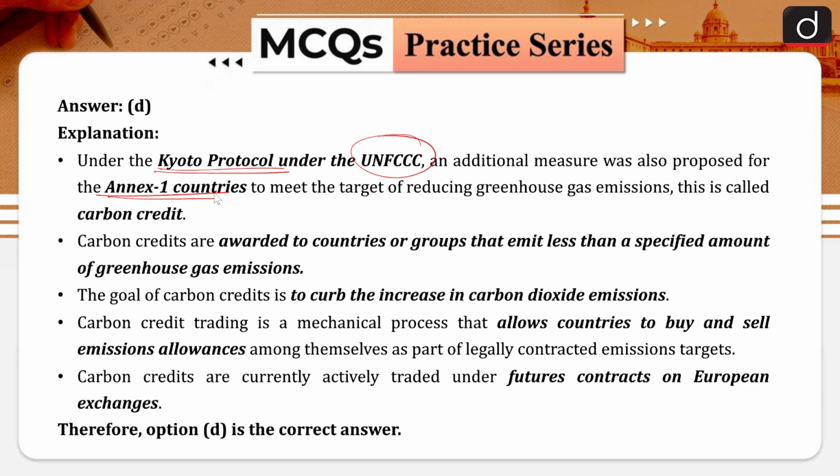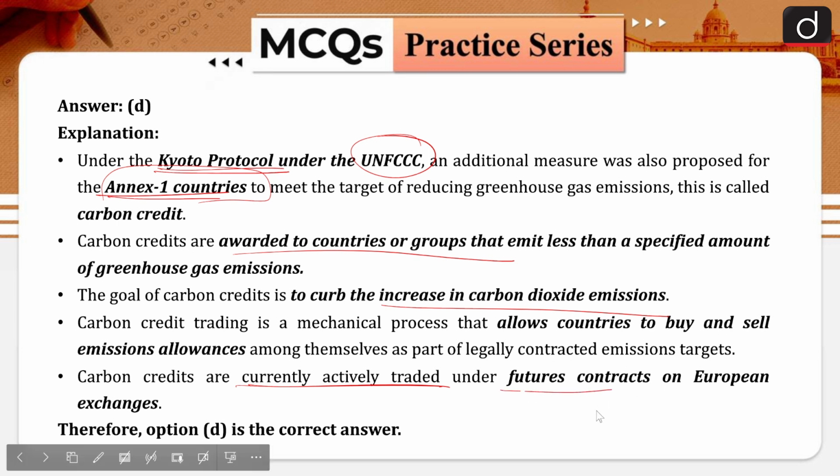Carbon credits are awarded to the countries or groups that emit less than a specified amount of carbon, or greenhouse gas emissions. The carbon credit system is applicable to all countries, but the Annex 1 countries are the industrial countries put under this annexure. The goal is to curb the increase in carbon emissions, which we have already seen. Where are carbon credits traded actively? They are traded under future contracts on the European exchange. I hope this is clear. Option D was the right answer.